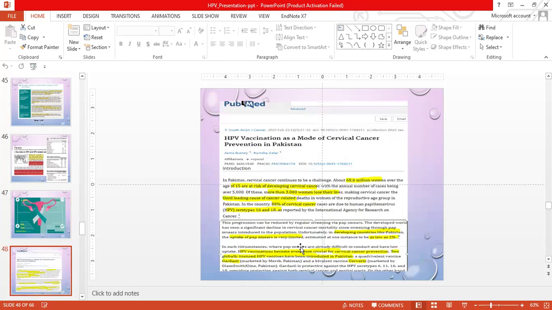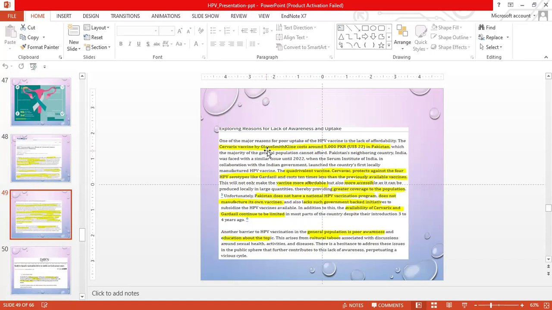This study showed that HPV vaccination is a mode of cervical cancer prevention in Pakistan. 68.6 million women in Pakistan at the age of 15 are at risk of developing cervical cancer, with more than 3,000 losing their life every year. It's the third leading cause of cancer, and 88% of cervical cancer is caused by serotypes 16 and 18. Pakistan, like a developing country, lacks uptake of the pap smear, and only about 2% of women have had a pap smear. In such cases, HPV vaccination becomes even more crucial for cervical cancer prevention. Two globally licensed HPV vaccines have been introduced to Pakistan: a quadrivalent vaccine, Gardasil, and a bivalent vaccine, Cervarix.